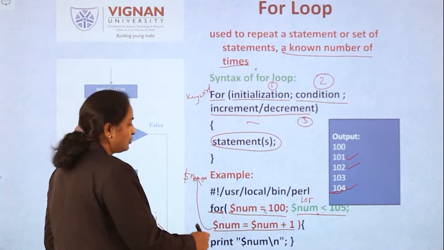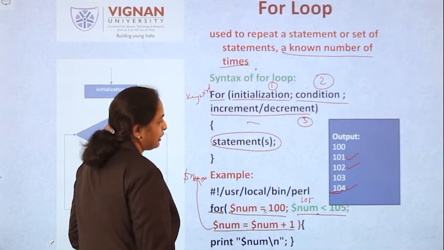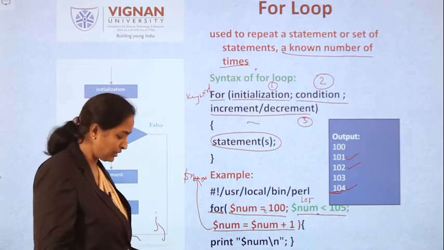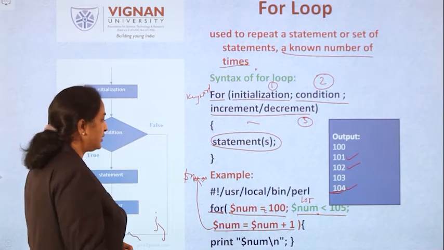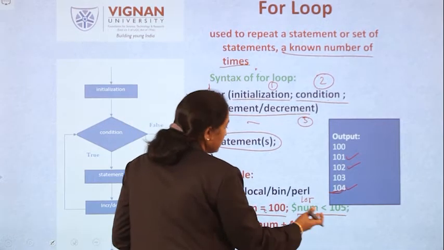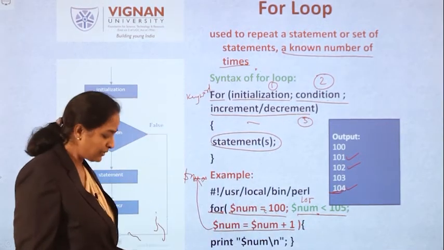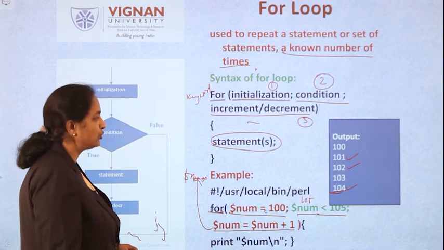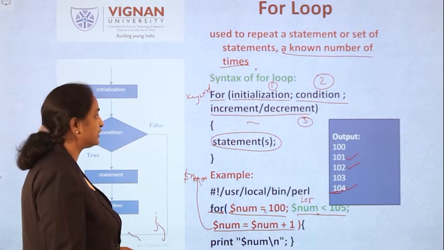Here we clearly know how many times your loop has to repeat, only 5 times. You know the initial value, you know the condition. So you can know here how many times you have to execute the loop.